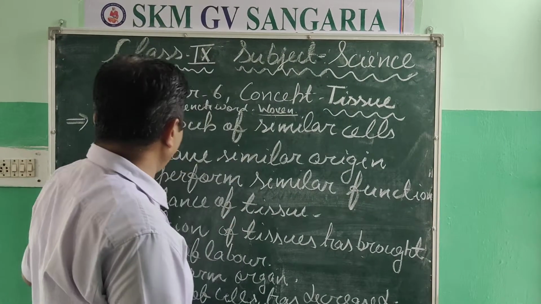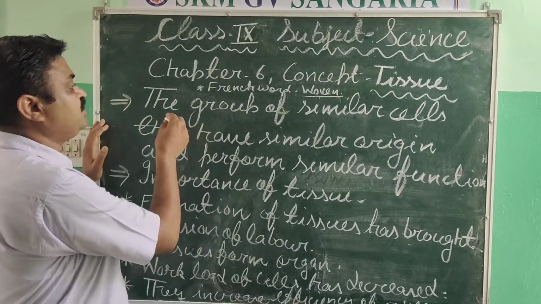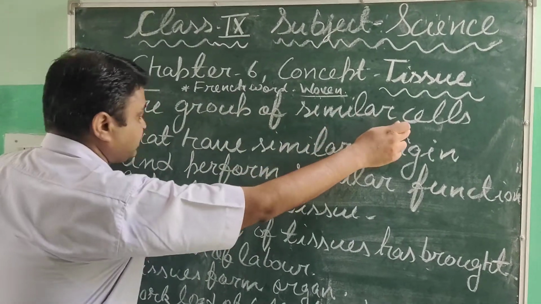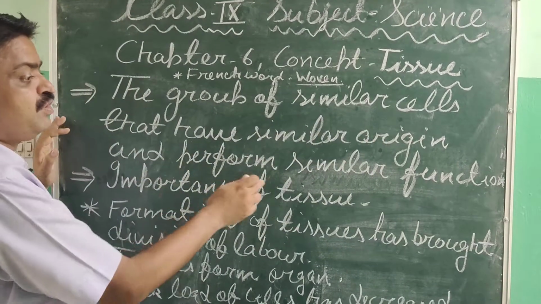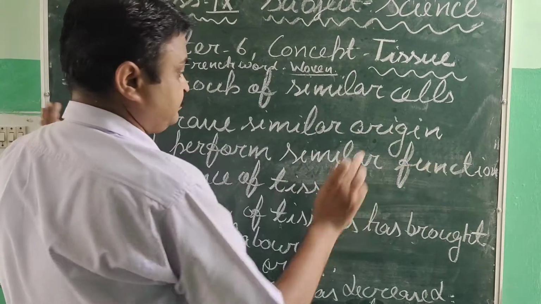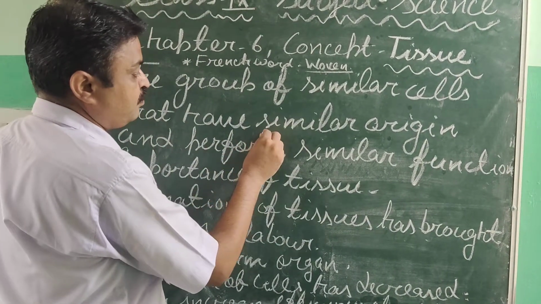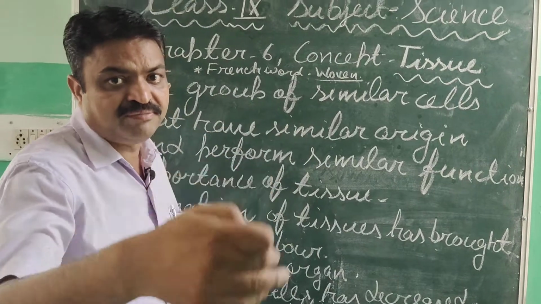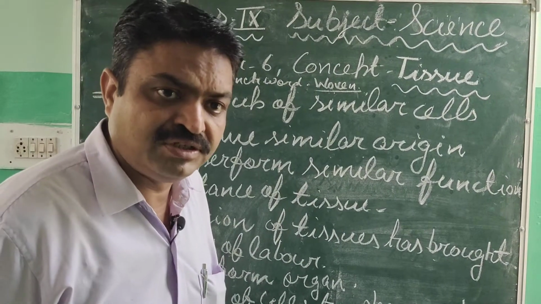So, according to biology, what is tissue? Tissue means a group of similar cells that have similar origin and perform similar function. Similar origin means they are originated from the same type of cell. And can you tell me how they are originated?